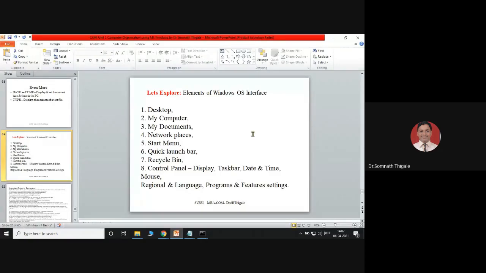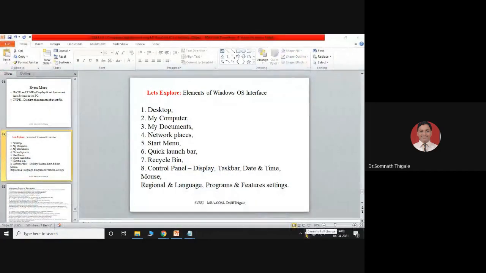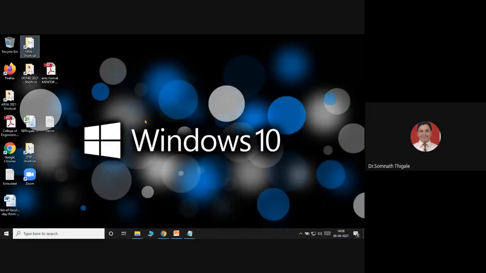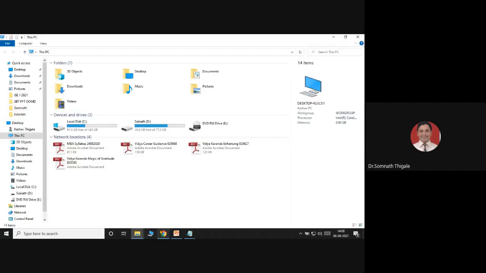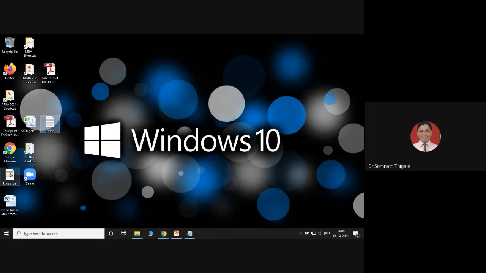Now these many options are there: desktop, my computer, my documents. So let's explore those specified formats. This is your desktop. What you keep stored continuously there, we are utilizing. There are many files and folders.